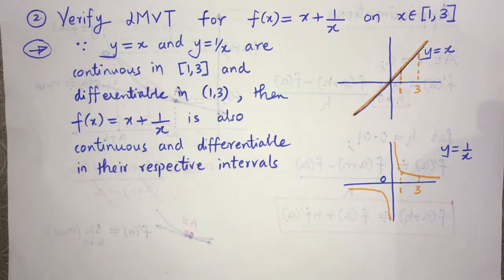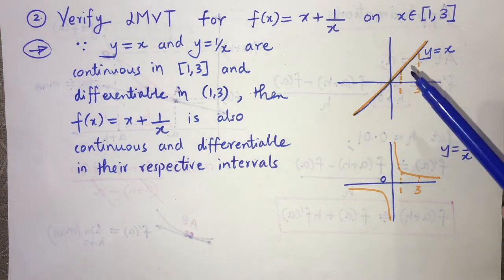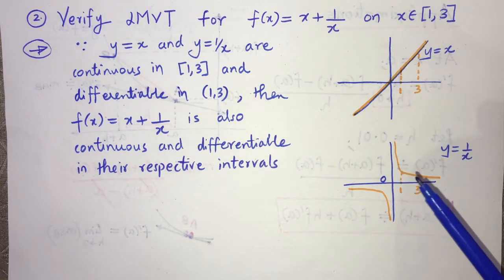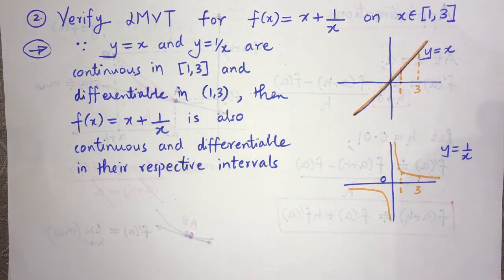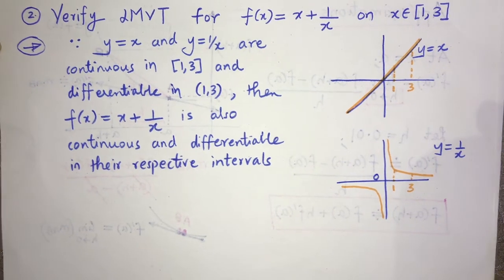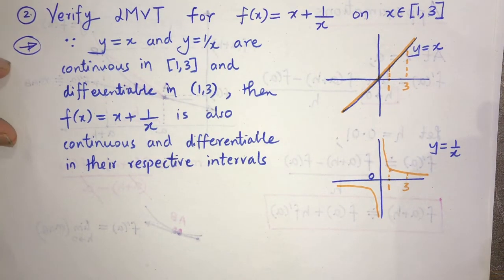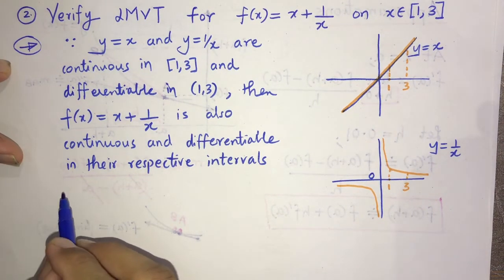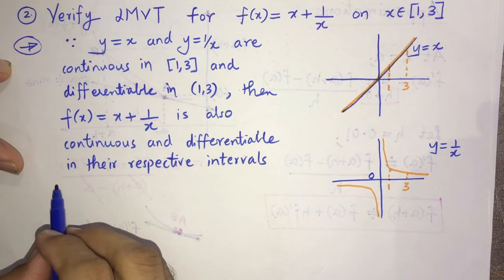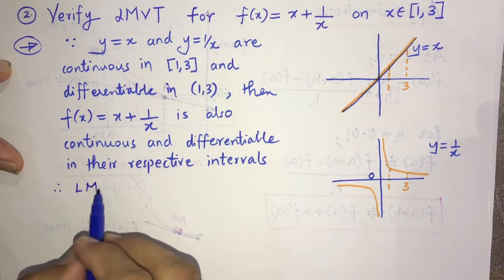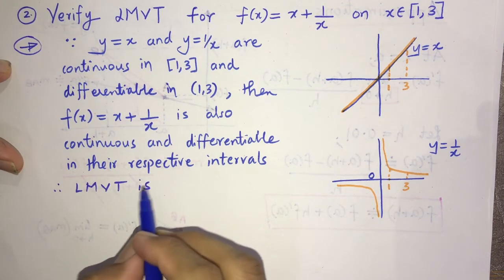Okay, so y equal to x is continuous and differentiable, y equal to 1 by x is also continuous and differentiable. So addition will give you continuous and differentiable function. Okay, two continuous functions if you add you get continuous function, two differentiable functions if you add you get differentiable functions. Now I would say therefore LMVT is applicable.